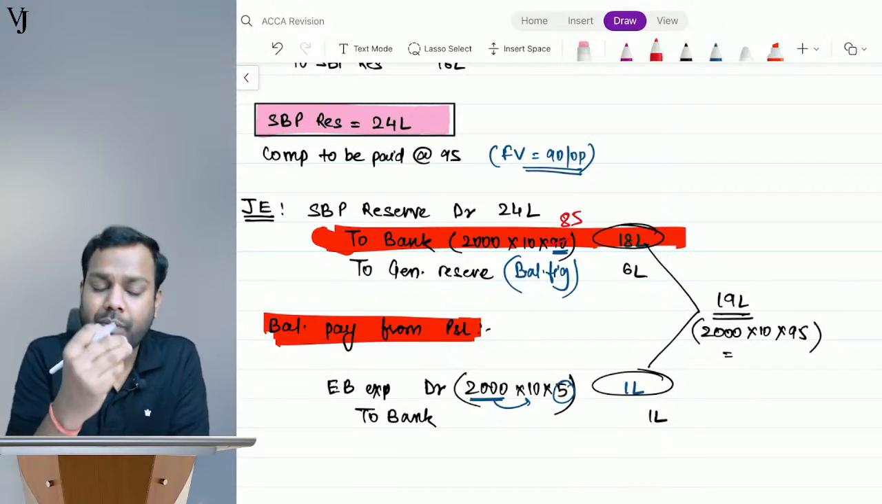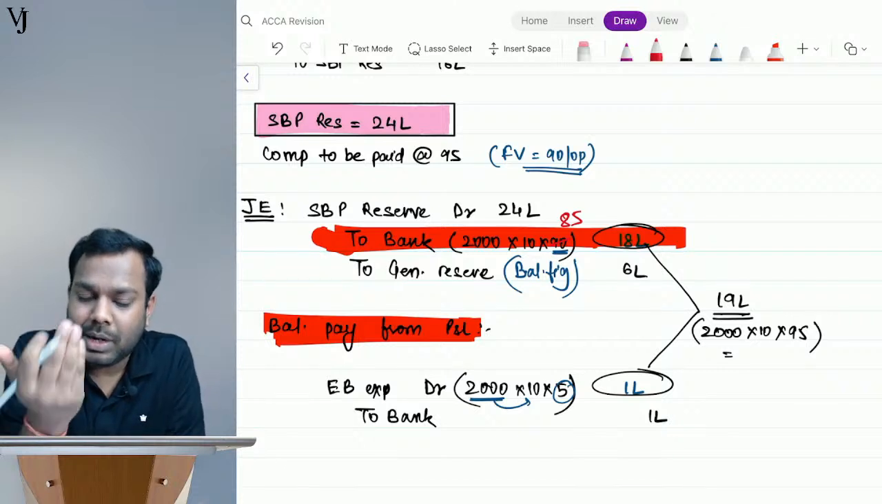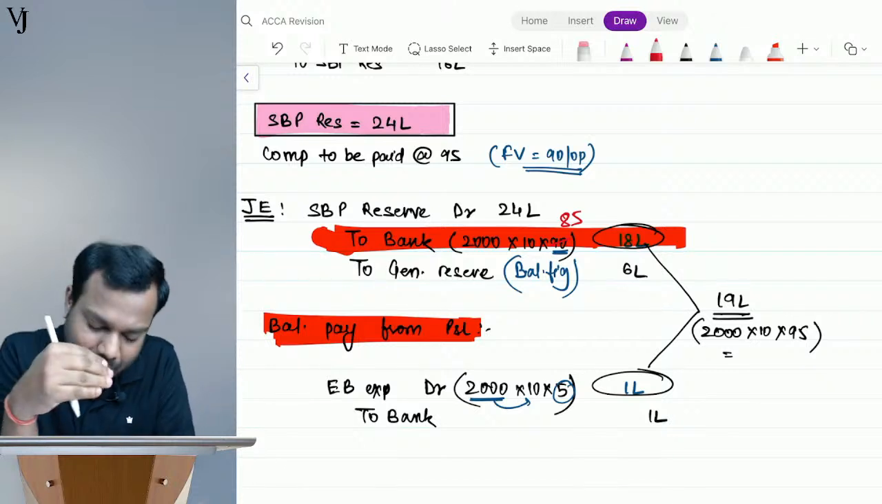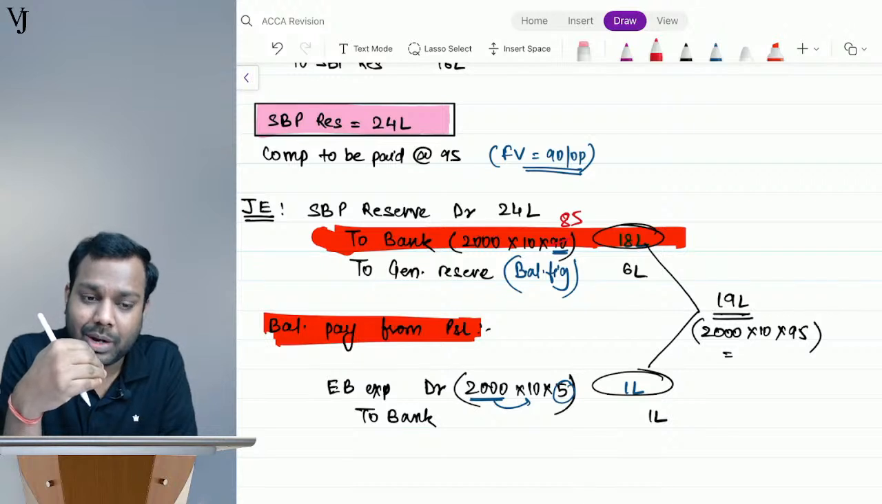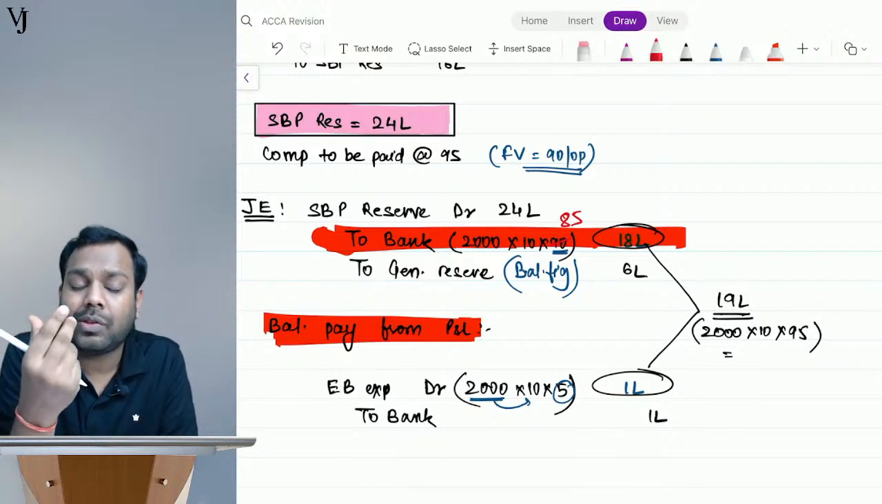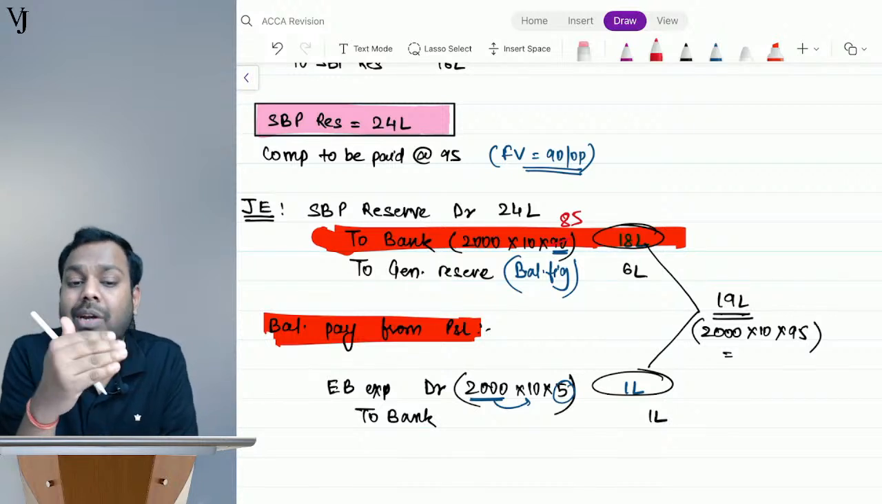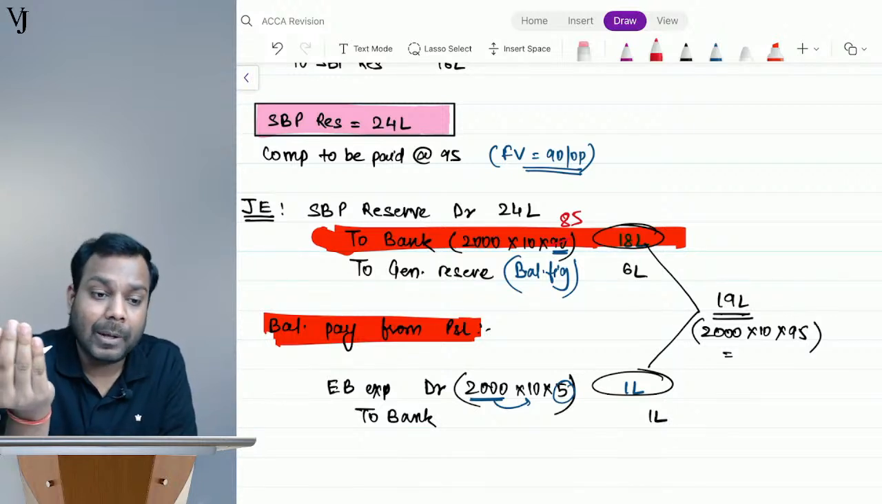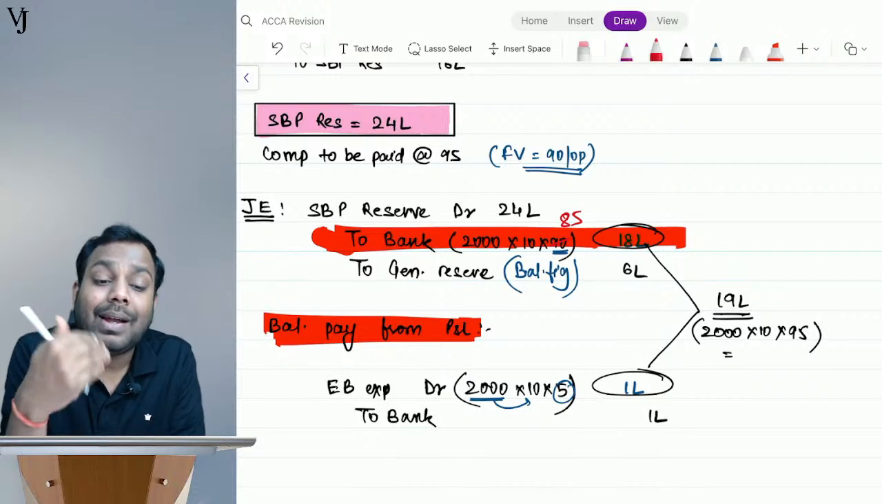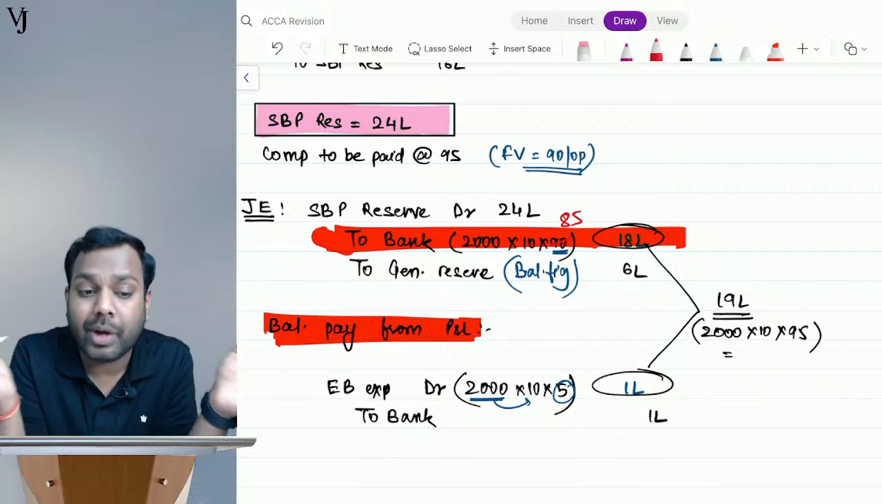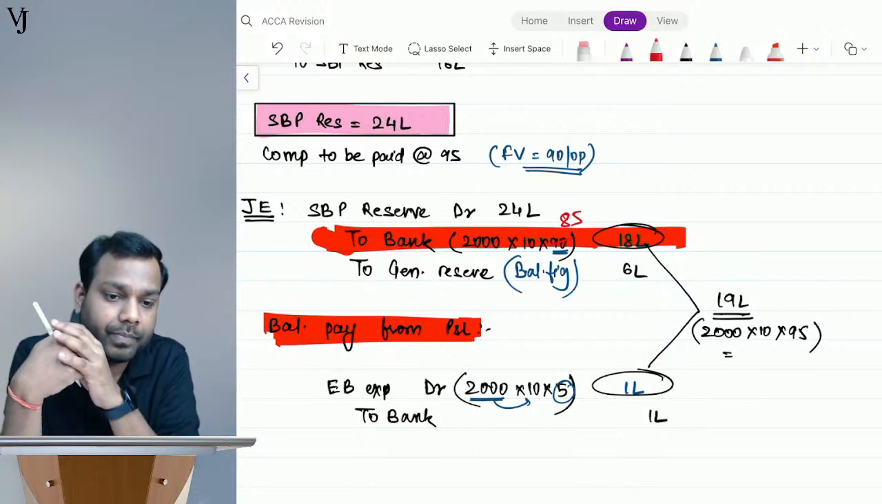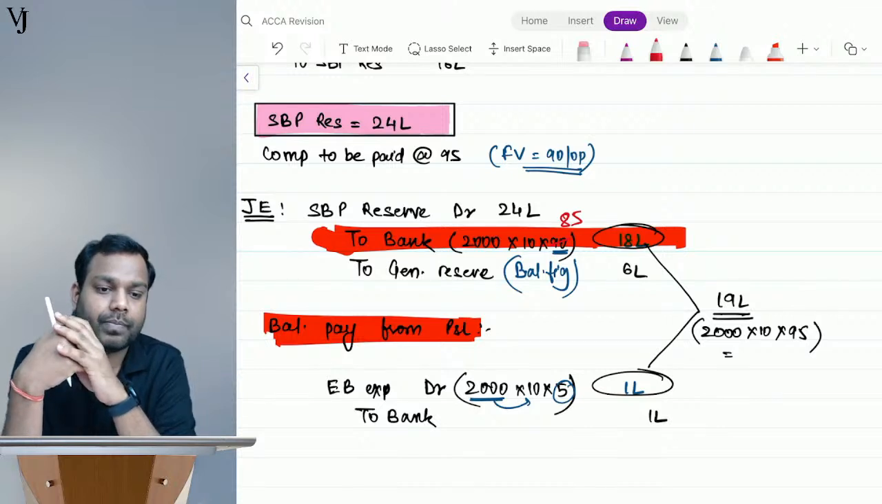See, if the employee leaves, it's cancelled for him. But now we are not discussing that. If the employee leaves, that is called the option lapses, right? And the amount that we have made is transferred to general reserve. But in this case, the entity is cancelling the option for everyone.